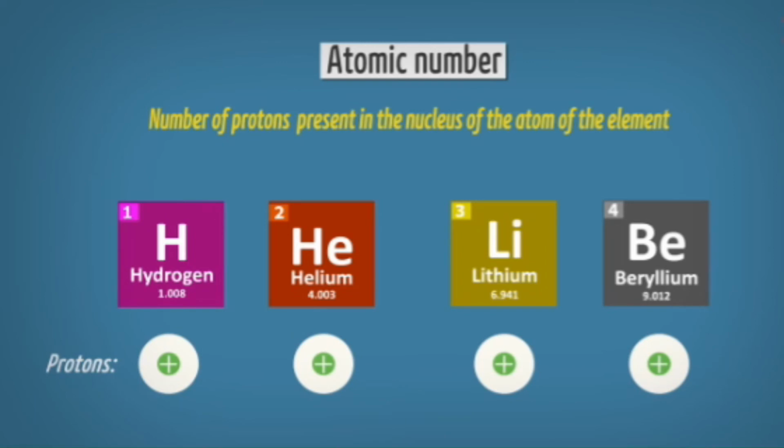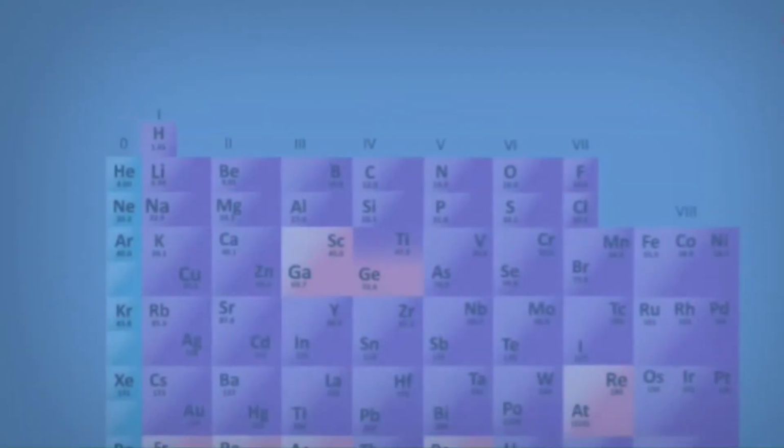He is the first person to say that the properties of all the elements are periodic functions not of their atomic masses, but of their atomic numbers. That means the number of protons present inside the nucleus. Whatever protons are present inside the nucleus will affect the physical and chemical properties of the element.